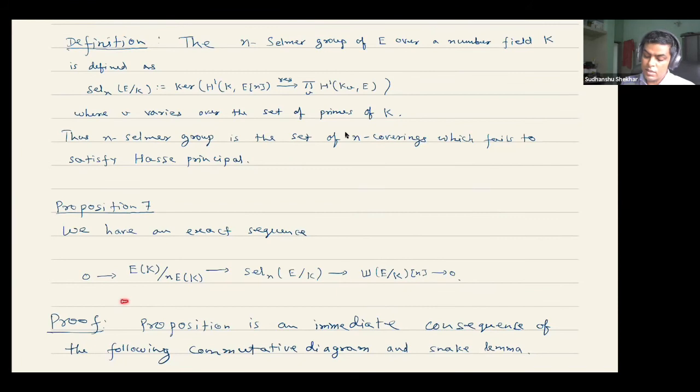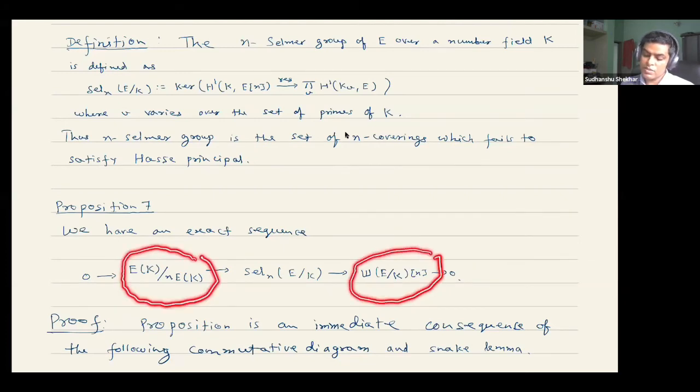Here is a relation. There is an exact sequence. The first term is E(K) mod nE(K), then we have the n-Selmer group, and then we have the n-torsion elements of the Tate-Shafarevich group. The Selmer group is an object hard to determine, but this is something much easier to determine.